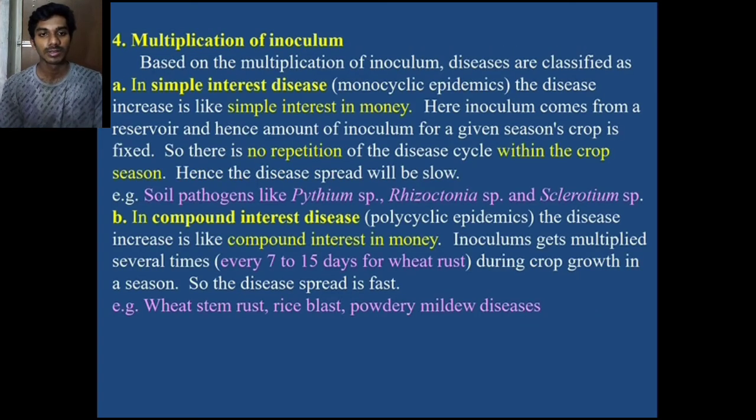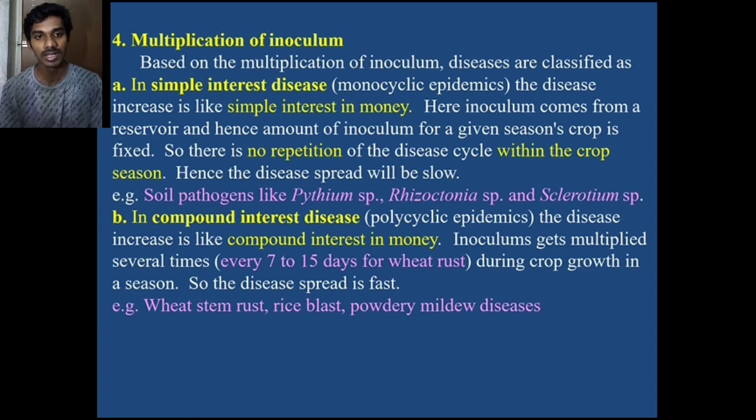Next we see multiplication of inoculum. The disease multiplication is classified under simple interest and compound interest. Simple interest means monocyclic epidemic. Compound interest means polycyclic epidemic. First of all, we see simple interest. It is a monocyclic epidemic.